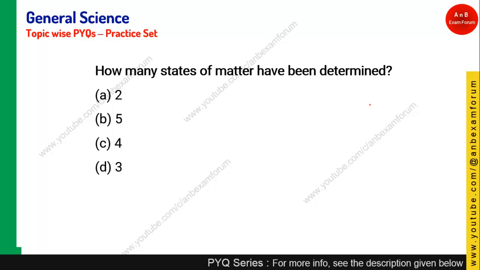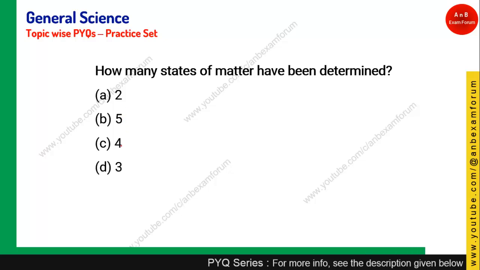Let's see the next question. How many states of matter have been determined? So these are the options: 2, 5, 4 or 3. A very simple one and a very important one. Those who have given option B, 5, they are right. There are 5 states of matter which have been determined.